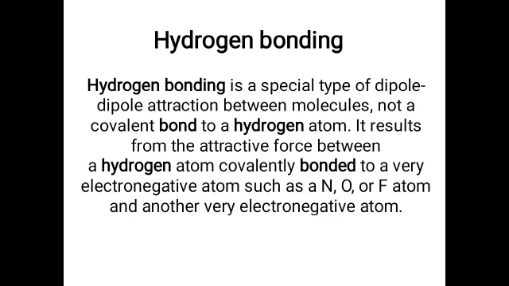Now we begin with the definition. Hydrogen bonding is a special type of dipole attraction between molecules. It's not a covalent bond to the hydrogen atom, but in case of hydrogen bonding, the necessary condition is that the hydrogen atom must be bonded to another atom of very high electronegativity value.